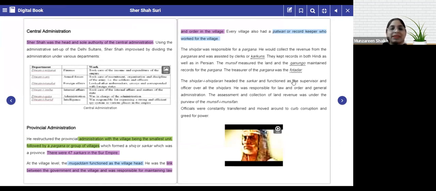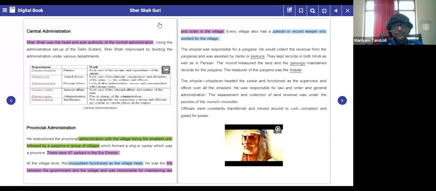Okay, so basically he was dividing the responsibilities and giving those responsibilities to each and every section so that the entire administrative system works smoothly, right? That is how you can look at the school administrative system. To make sure the school administration runs smoothly, what does the principal do? Divides it into departments, and in each department assigns heads and tasks. I'm like a coordinator, ma'am. Ma'am, each grade is a village, ma'am.